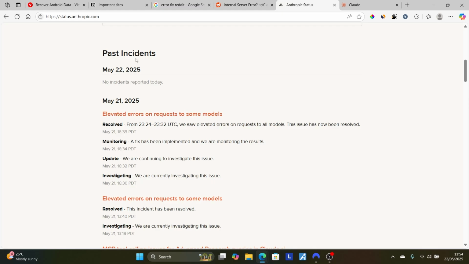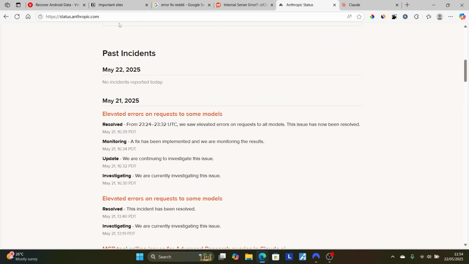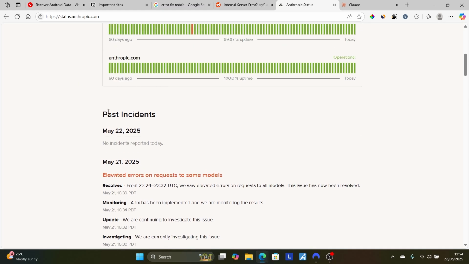As you can see in the past incidents, just yesterday, May 21, 2025, a lot of people were facing the internal server error, and this occurs when their servers are down. Just wait for a few hours, like 3 to 5 hours, and the issue should be resolved by itself. So if you access the claude.ai website and you get an internal server error, just know that their servers are down. Just to confirm, go to this website here, which is status.anthropic.com, come to the past incidents and check if the servers are down. If they are down, you just need to wait for a few hours until the issue resolves by itself.